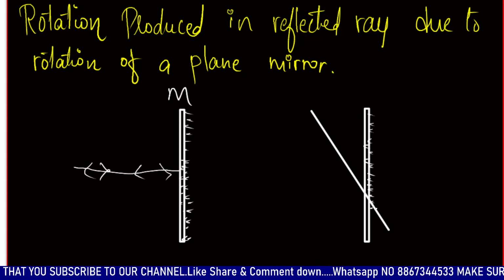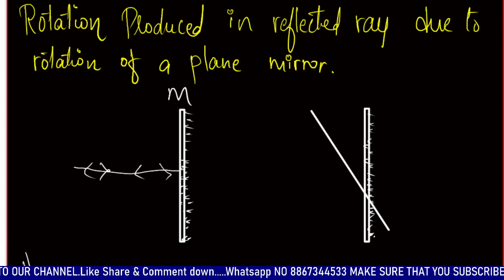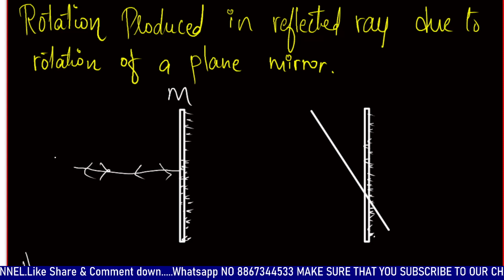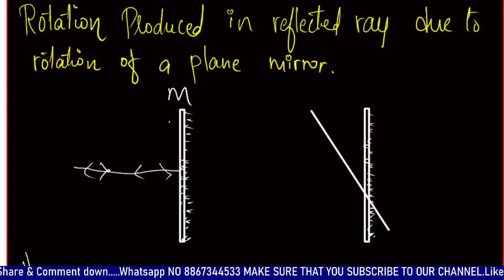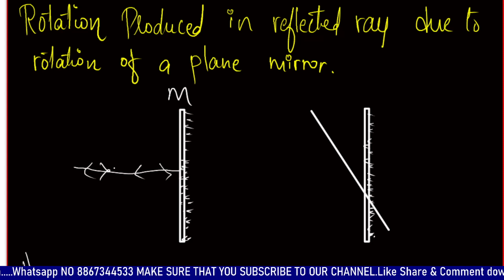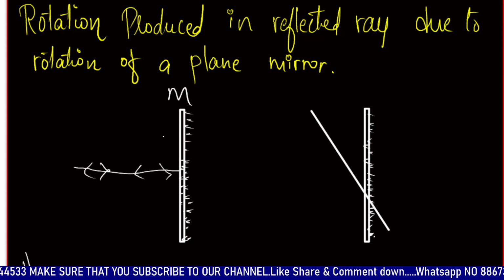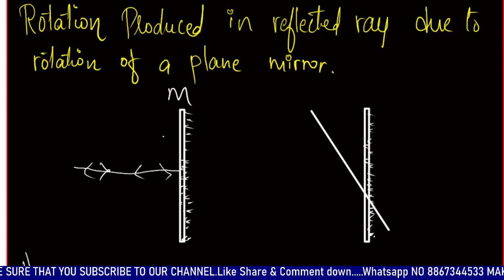So, let's do that. The first case which we note down over here is mirror M. For any given fixed incident ray, if the plane mirror is rotated through an angle theta in the plane of incidence, the reflected ray turns through an angle 2 theta.